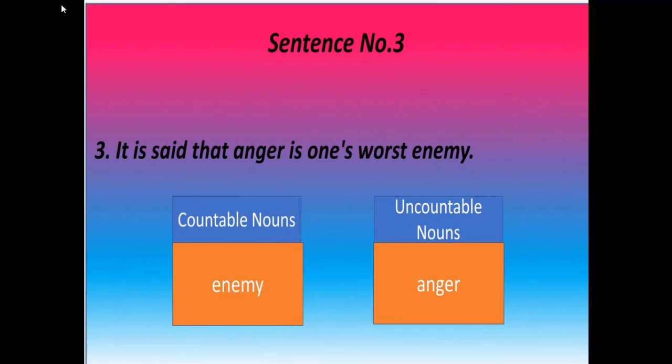In sentence number 3, dear students, we can clearly see that there are two nouns. One is countable and other is uncountable noun. It is said that anger is one's worst enemy. So anger is uncountable because we can't count anger, and anger is abstract uncountable noun. And uncountable abstract nouns don't have a plural form. In the same sentence, enemy is countable noun because we can count one enemy, two enemies, etc.